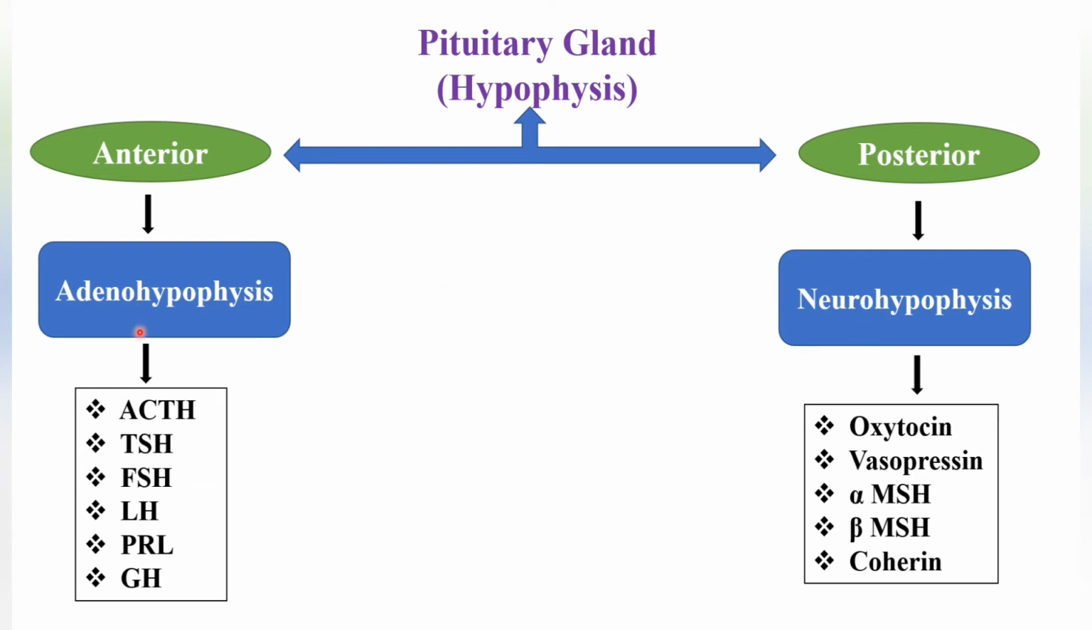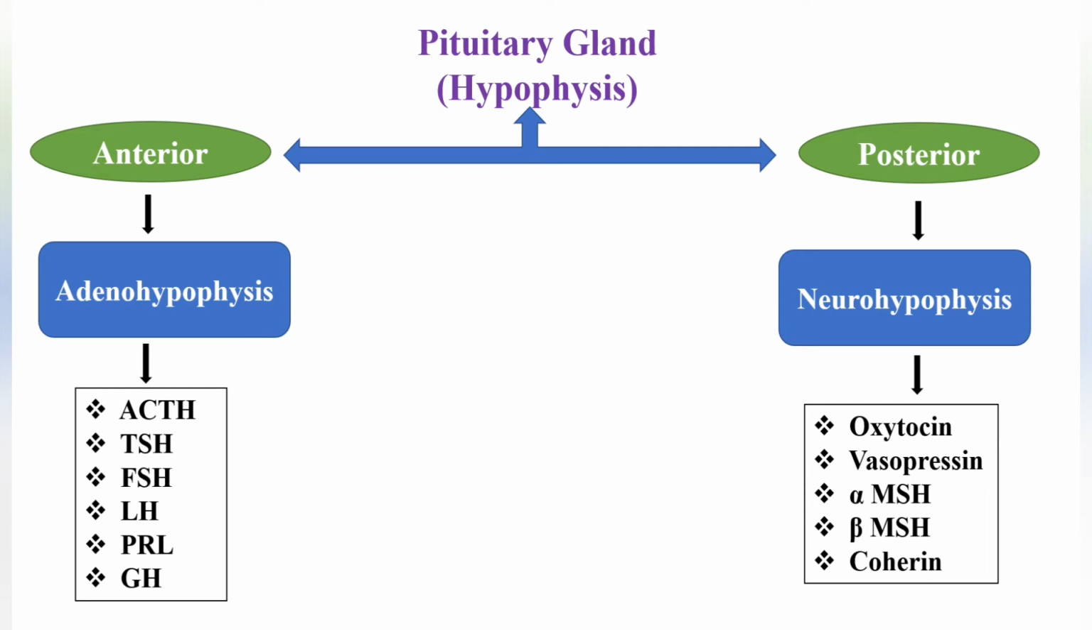The hormones secreted by means of adenohypophysis are adrenocorticotropic hormone, thyroid stimulating hormone, follicle stimulating hormone, luteinizing hormone, prolactin and growth hormone. The hormones secreted by means of neurohypophysis, that is the posterior part of pituitary, are oxytocin, vasopressin, alpha MSH, that is melanocyte stimulating hormone, beta MSH and cocaine.